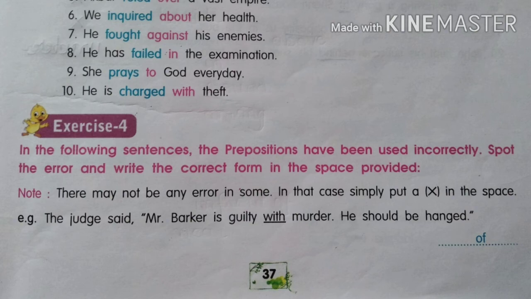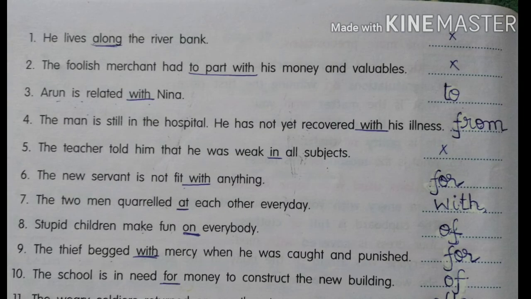So let us do the rest of the sentences. So the first one, he lives along the river bank. So your preposition here is along, which you underline. And here this preposition is used in the correct manner. So we do not need to make any change. So we put a cross in the dash. The second one, the foolish merchant had to part with his money and valuables. So here your preposition is a group of three words, that is to part with, which you underline. And here also this preposition is used in the correct manner. We need not correct it. So we put a cross in the dash.